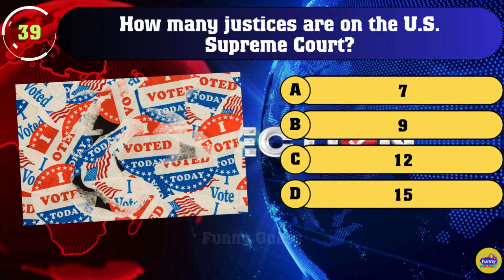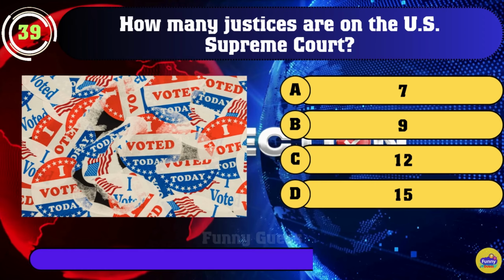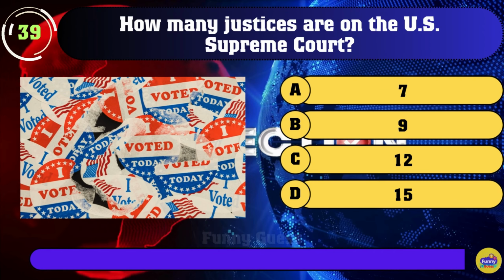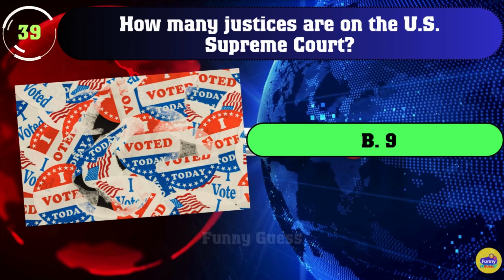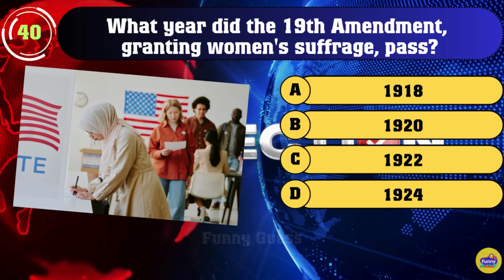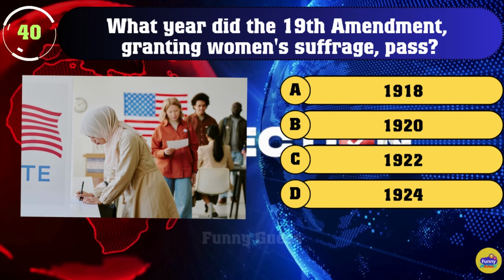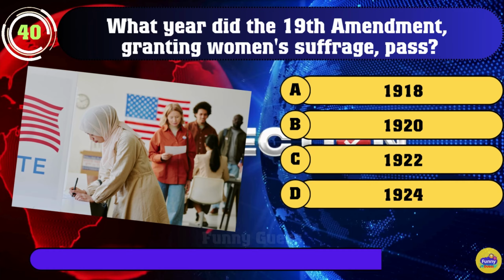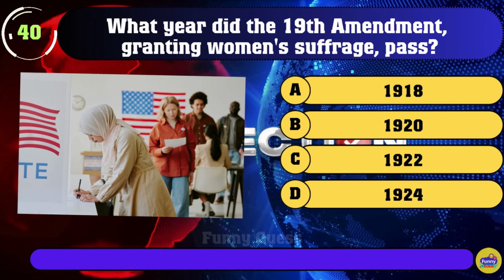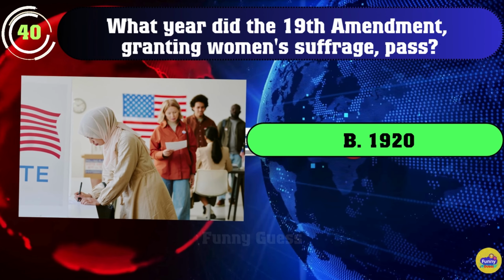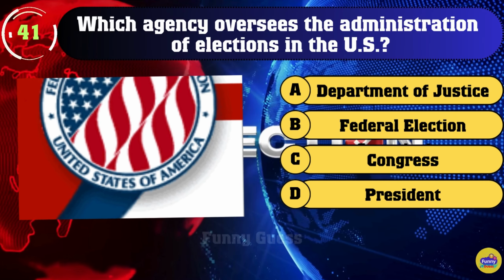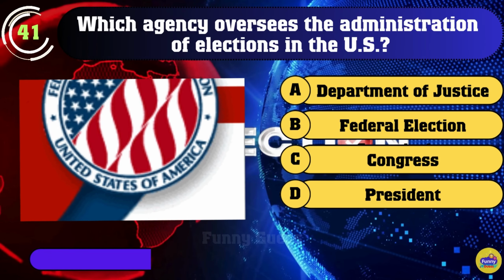39. How many justices are on the U.S. Supreme Court? B. 9. 40. What year did the 19th Amendment, granting women's suffrage, pass? B. 1920. 41. Which agency oversees the administration of elections in the U.S.?